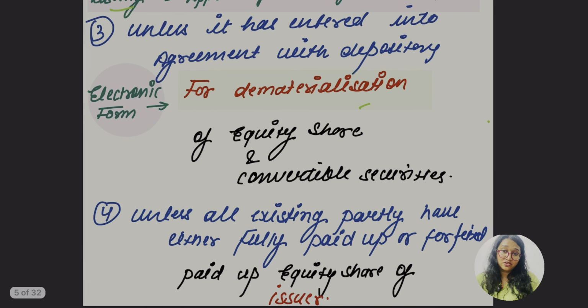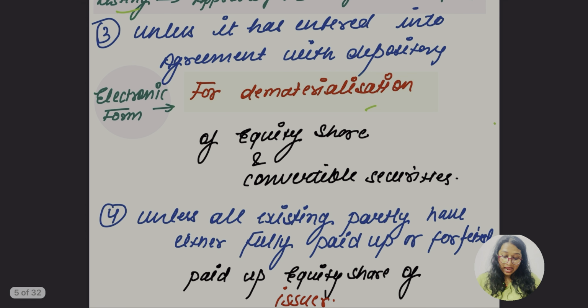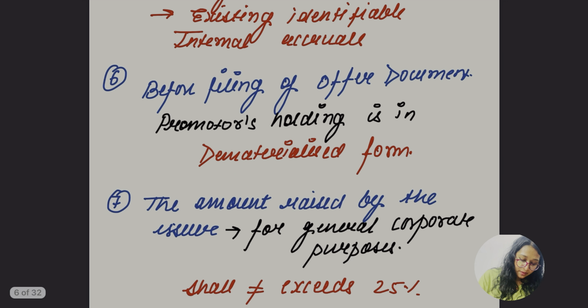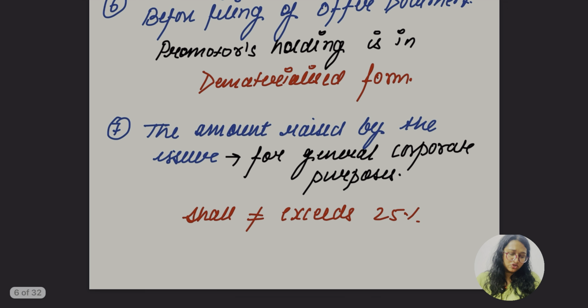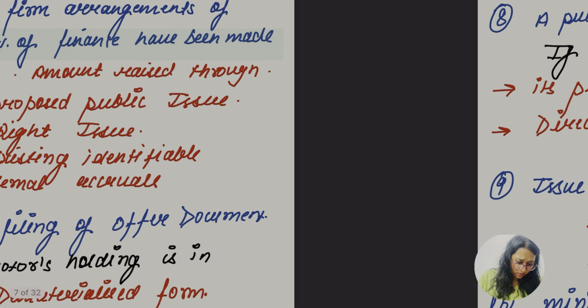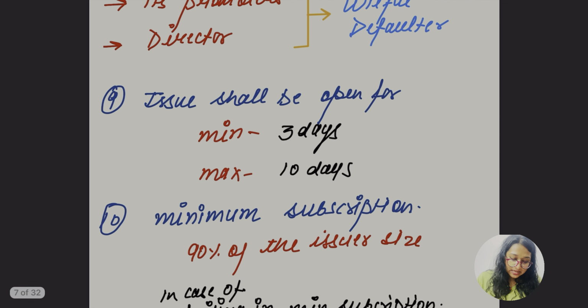Dematerialization is to be done and shares must be fully paid up, otherwise you cannot come here. 75% of the arrangement is to be done from the institutional side, then only can you go for the remaining 25%. Before filing of the offer document, the promoters' holding is in dematerialized form, we know this. The amount raised by the issuer for general corporate purposes should not exceed 25%. This is connected to this part. So the willful defaulter part is done.